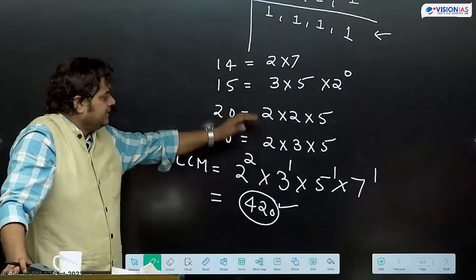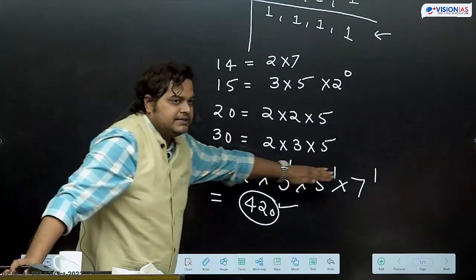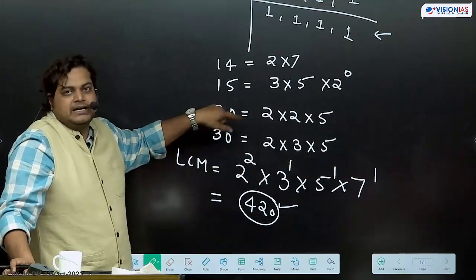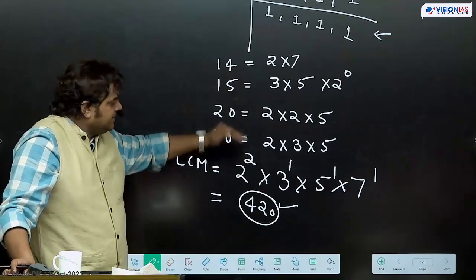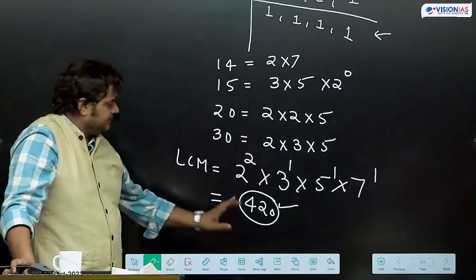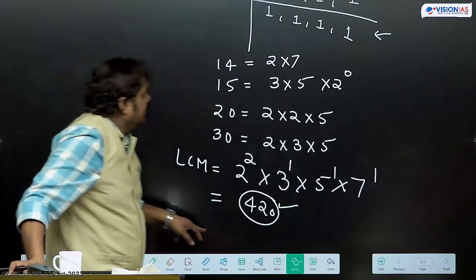Factors निकालें, then we'll try to see कि what are distinct factors numbers we are getting. फिर देखेंगे maximum times कहाँ पे आ रहा है. That maximum times he will take. 2 के पावर 2 ले लिया. So this way. And another way,